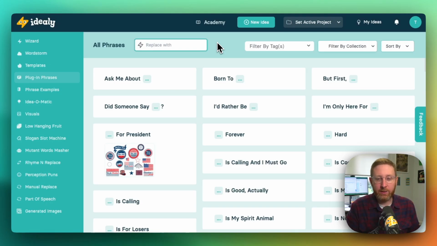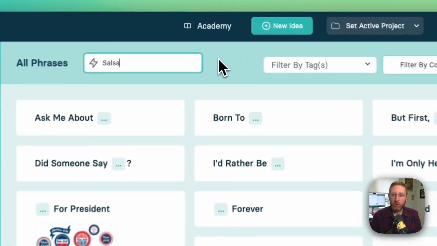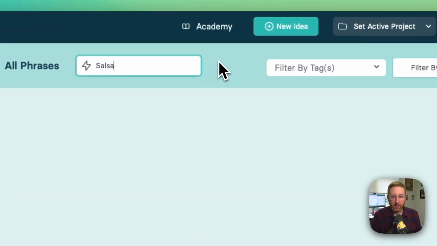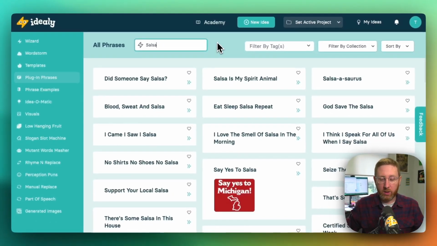So let's say I'm trying to come up with some ideas for a Mexican restaurant. So I'm going to put in here the word salsa and see what I get. So plugin phrases is going to come back with that word inserted into all the phrases, and you can see what it's doing here. It's actually going to bring results to the top that have an alliteration match. So things like, did someone say salsa, or salsarosaurus, or eat, sleep, salsa, repeat. I love the smell of salsa in the morning, and so on.